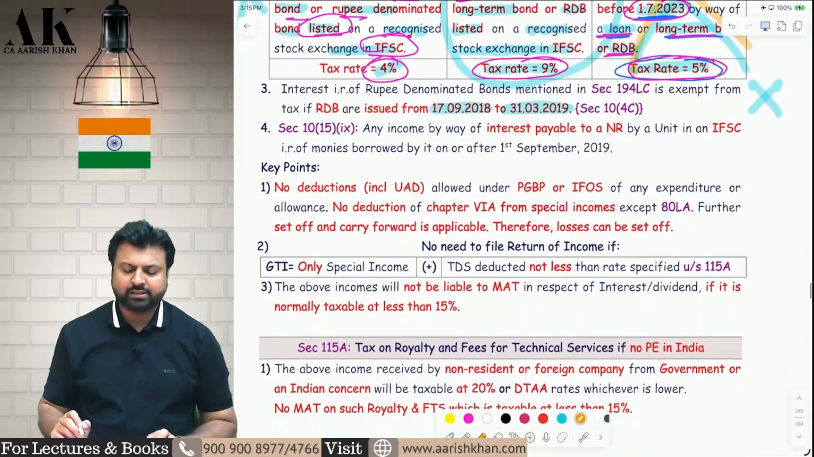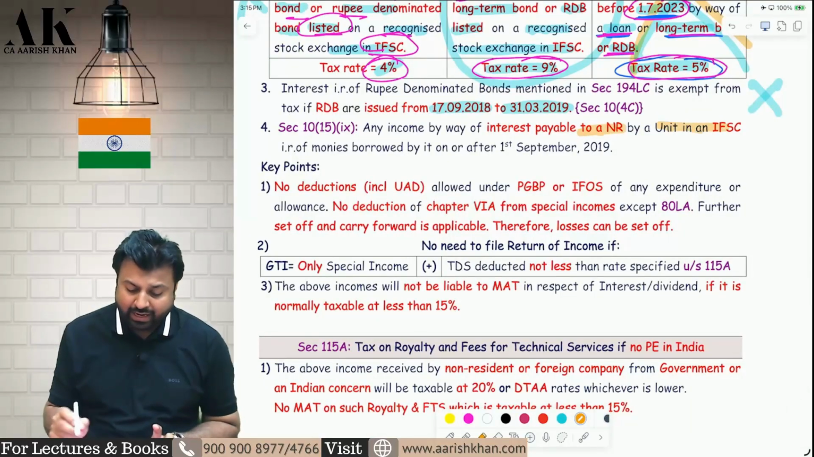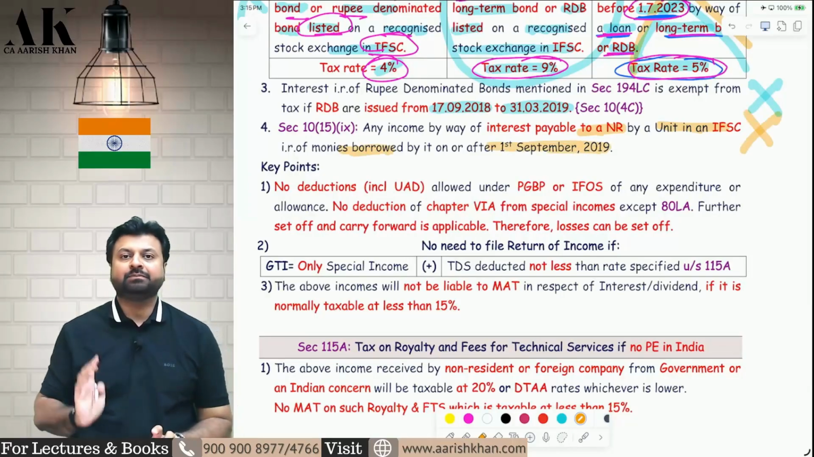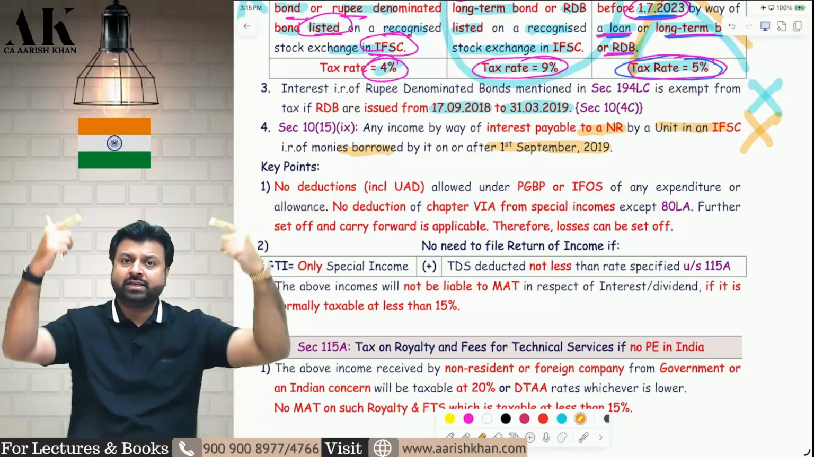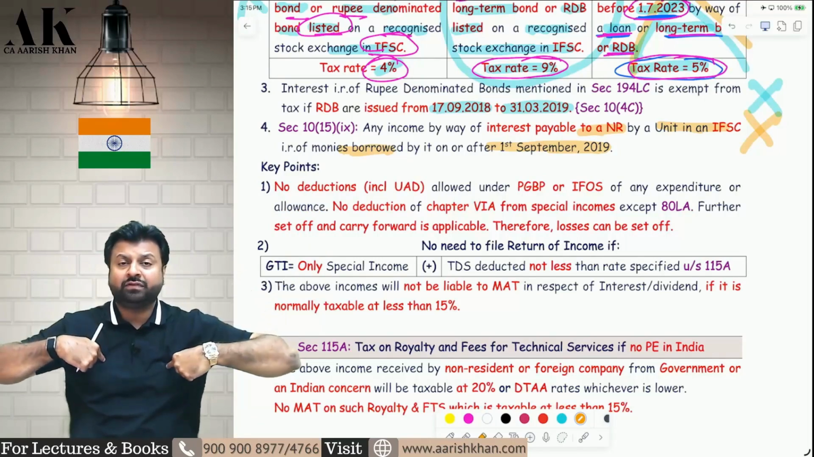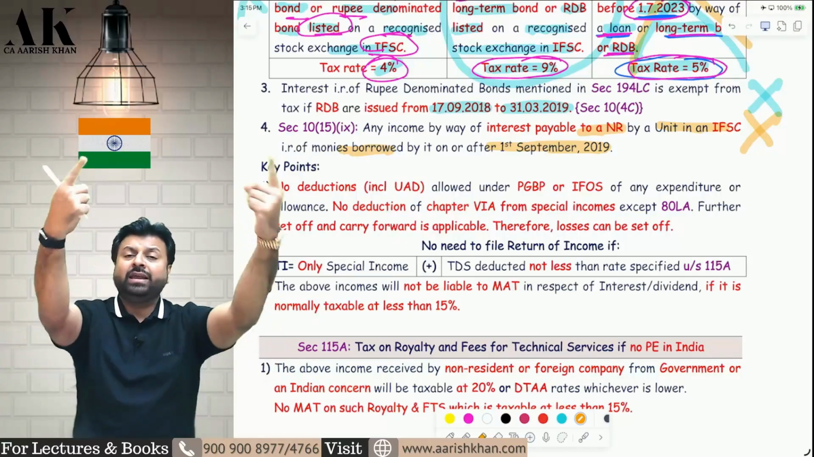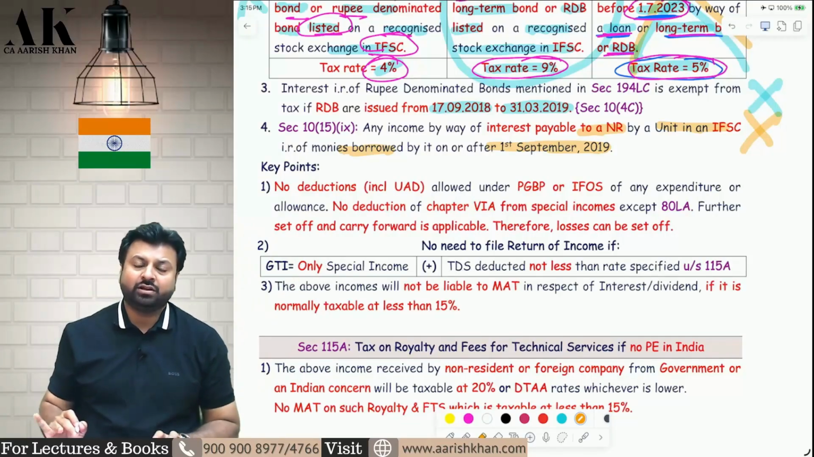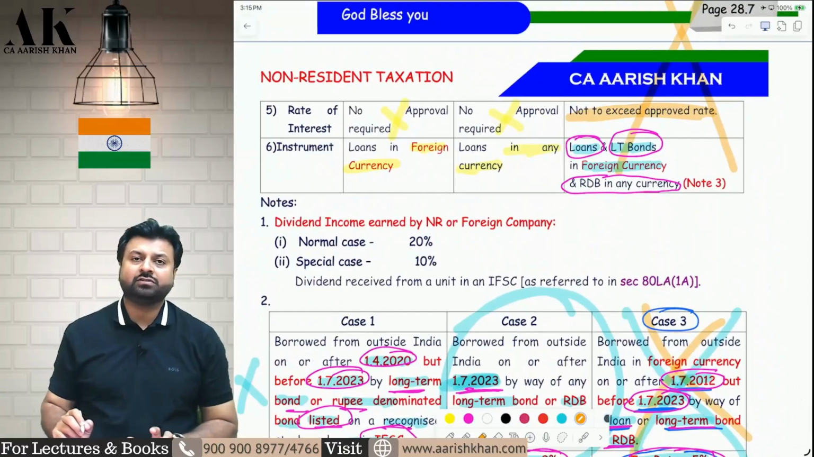Now, last but not least, if any loan is given by a non-resident to a unit in an IFSC and the money is borrowed on or after 1st September 2019, then it is fully exempt. So if the lender is a non-resident, the borrower is a unit of an IFSC and the lender is giving money to the unit of IFSC on and after 1st September 2019 and the borrower is paying the interest, then that interest is fully exempt under section 10(15) subclause number 9. I hope it is clear to all of you. This is how the interest will be subject to tax.